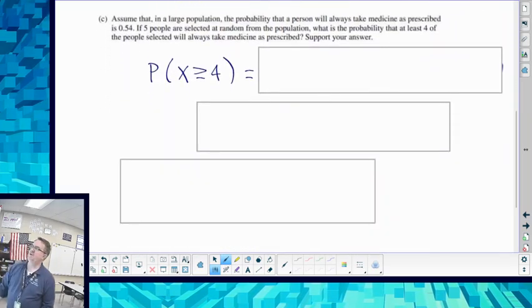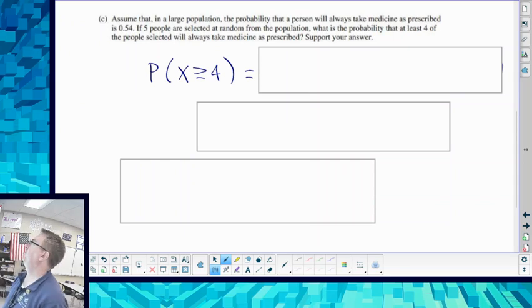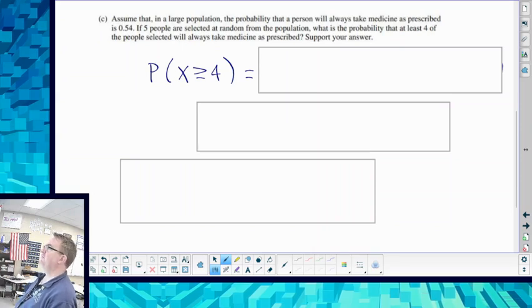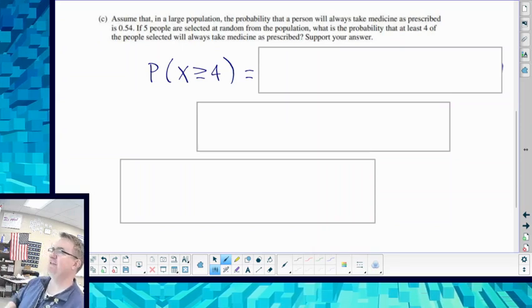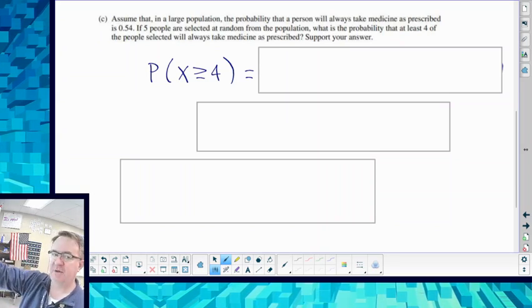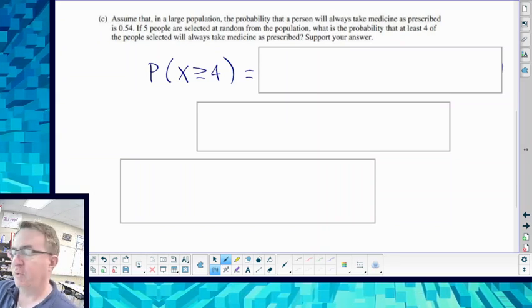Assume that in a large population, the probability that a person will always take medicine as prescribed is 0.54. If 5 people are selected at random from the population, what is the probability that at least 4 of the people will always take the medicine as prescribed? So I want to know the probability that X is greater than or equal to 4.